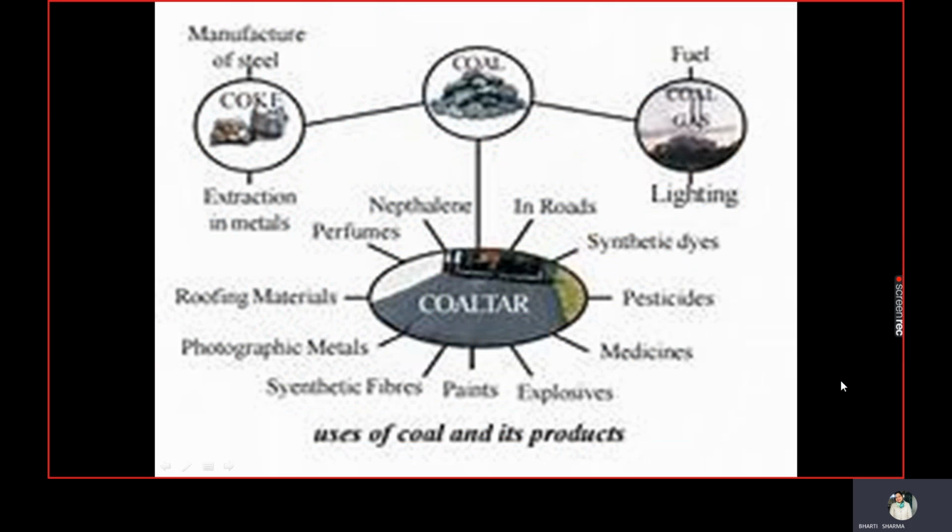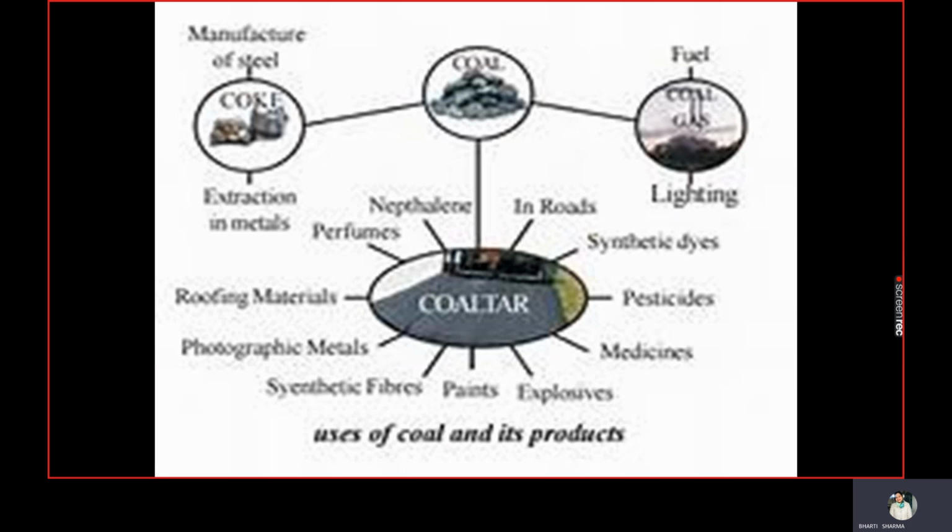So these are the different products of coal. Coal is enormously used in industries, in the form of coke, coal tar, and coal gas. First of all we will talk about coke. It is a tough, porous, black substance. It is almost the purest form of carbon. The very important use of coke is in the manufacturing of steel. It is used in manufacturing steel and in the extraction of many metals.